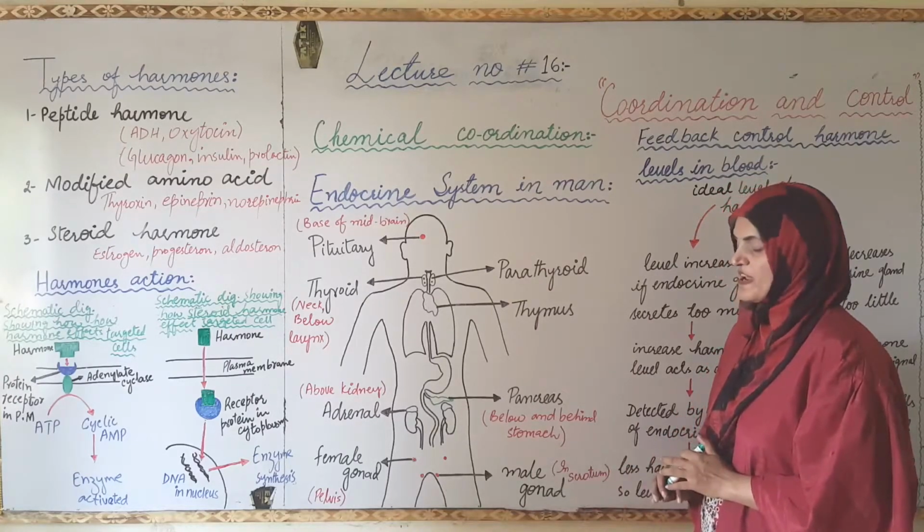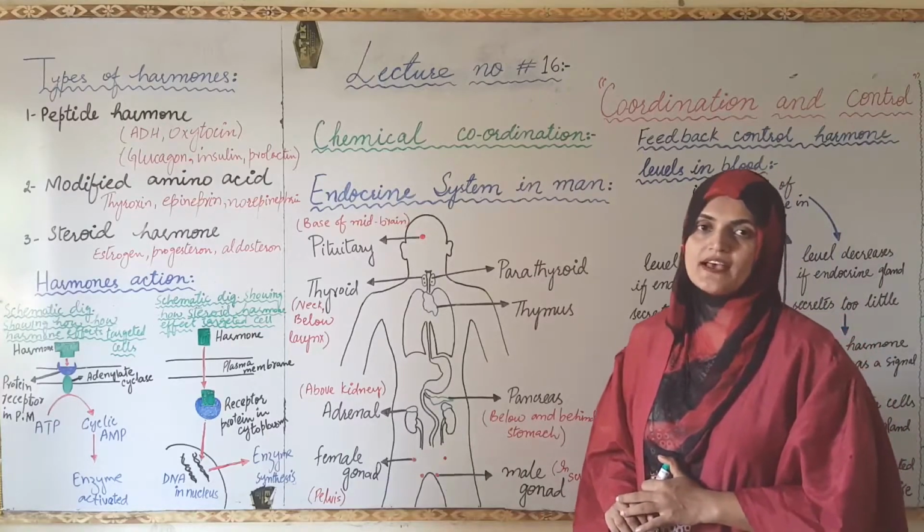The male gonad is present in the scrotum, which is termed the testes.